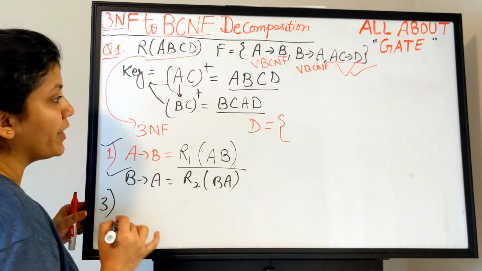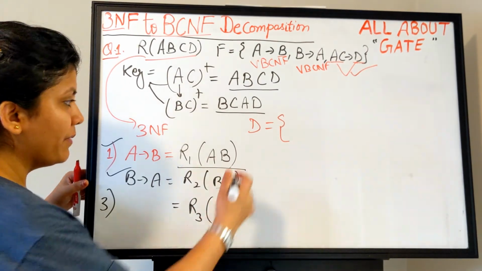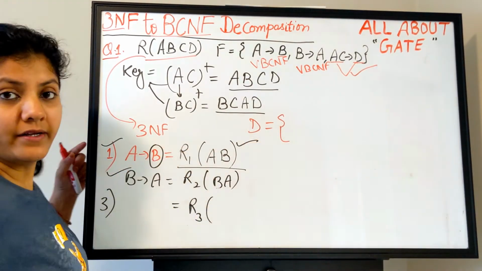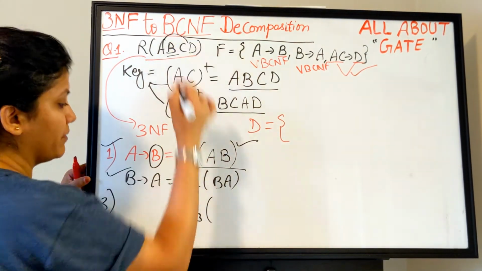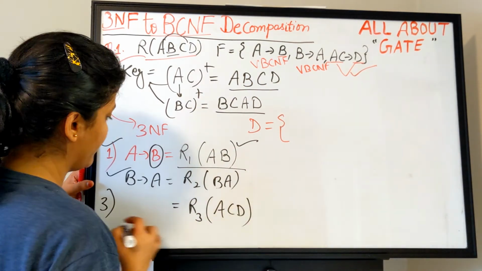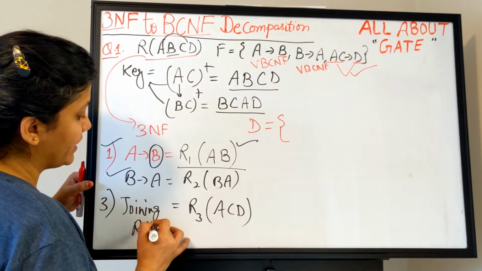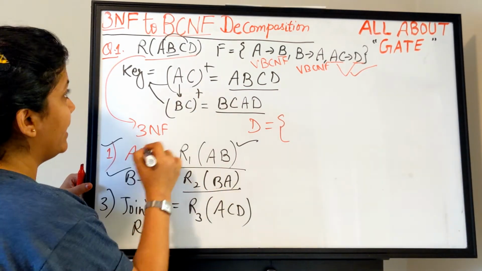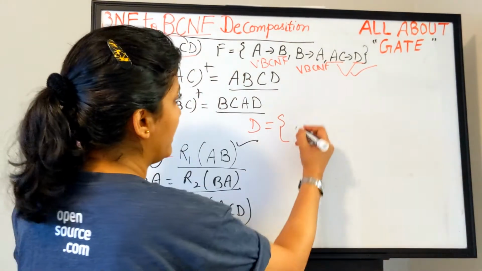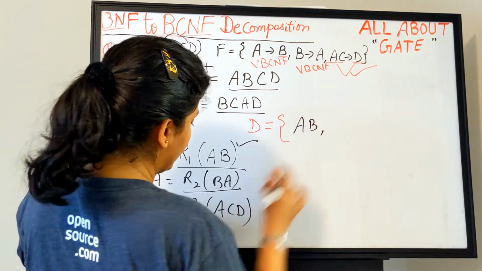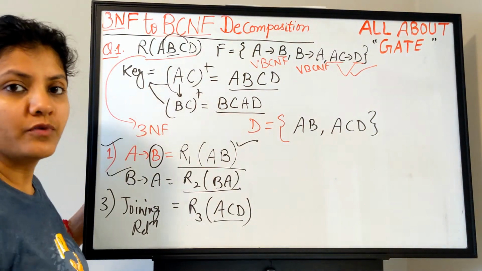The third one is the joining relation. So the joining relation, how do we find it? If I take R3, if I am considering this, so this is my dependent, right? In that case, I will leave this part from here and I will take the rest of them. So I take A, C, D. Okay, so this is my joining relation. Now if you are taking this part, then you can leave A and you can take B, C, D. So that becomes another decomposition. So for now, I am taking AB and the second one I am taking as A, C, D. This is what my decomposition is.